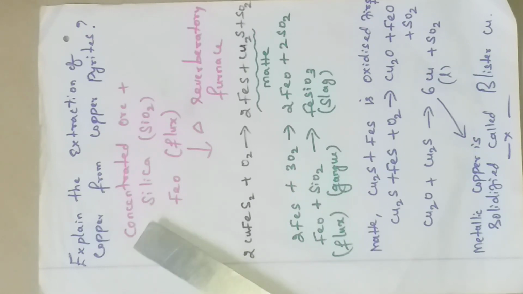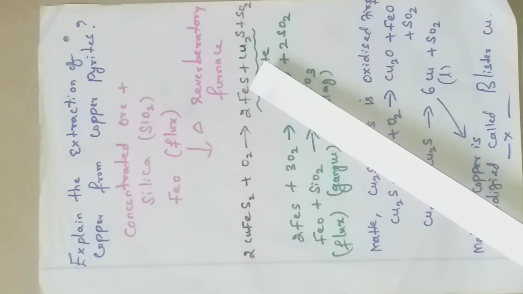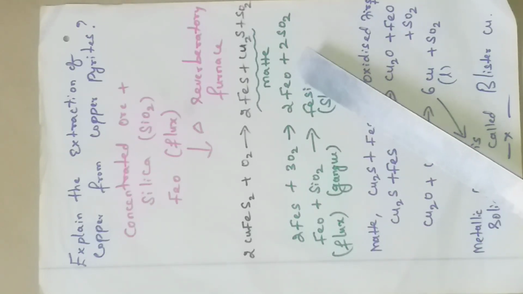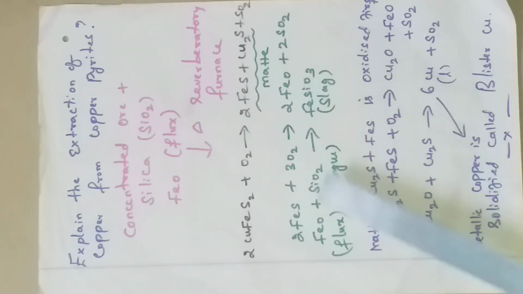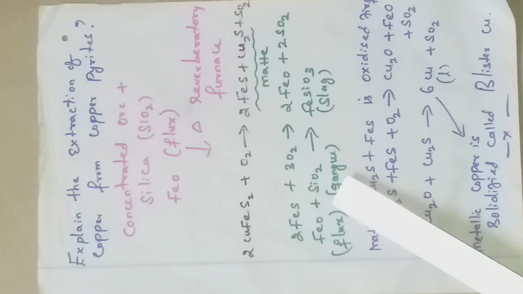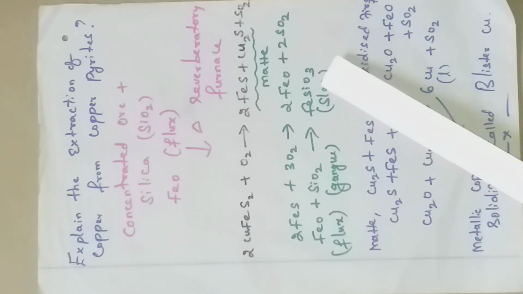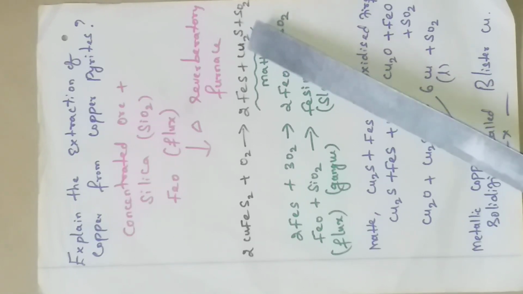For the smelting process we need a flux, a gangue particle, an ore, everything. So here the concentrated ore is oxidized to matte. In that matte, the FeS is oxidized to form FeO. Here FeO acts as a flux. This flux combines with the silica, the rocky impurity gangue particle, to form FeSiO3. Now this slag can be removed, and we are getting only Cu2S.